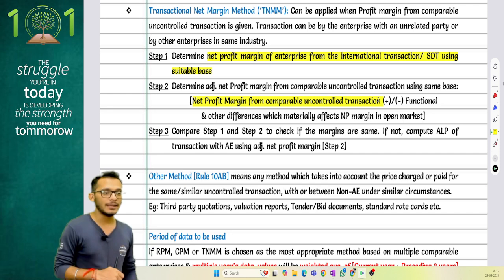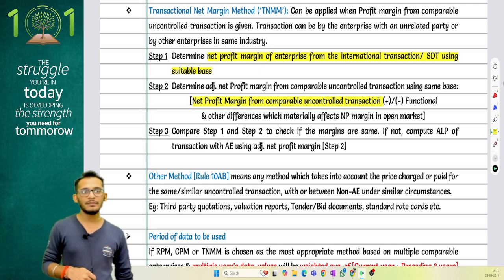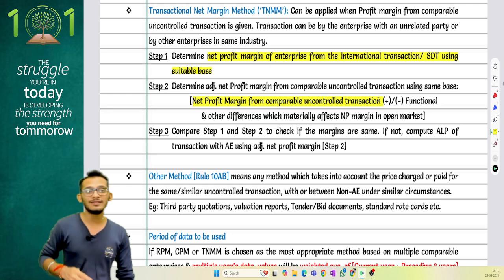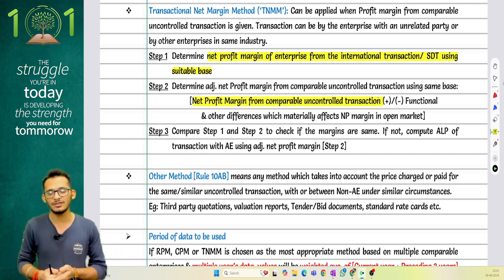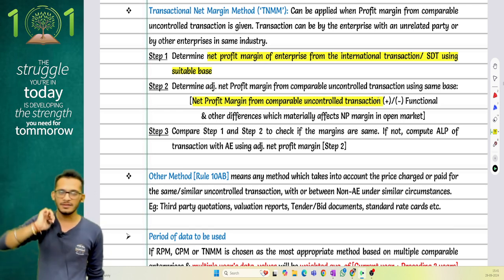That is what TNMM looks like. Coming last to the other method. Other method basically comes and says, this is fairly like CUP method. The only difference is now I am not talking about those transactions which are happening between me and my unrelated parties. This is market scenarios.